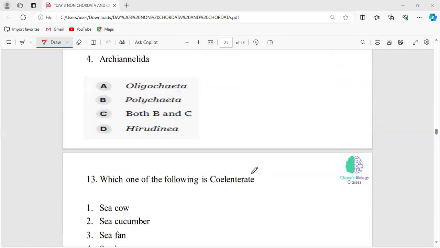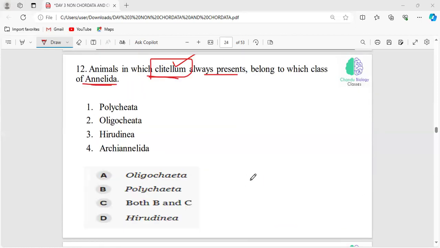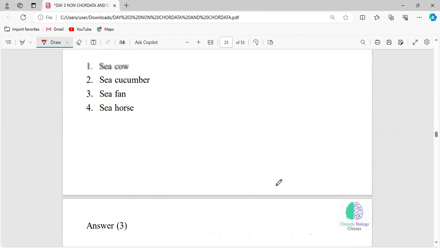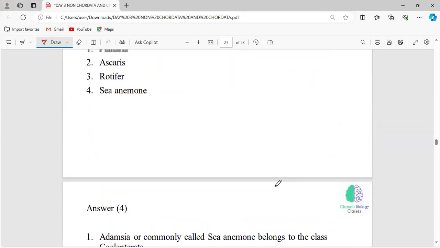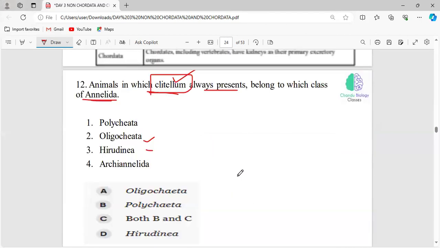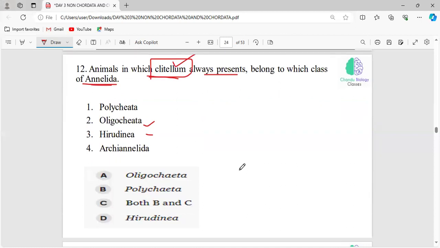Okay, good. Your answer will be the Polychaeta and Oligochaeta and Hirudinea. Okay, B and C. Right, and in your explanation something is mismatched here. See, you have to understand the background information. For that, you have to read a classification of annelids.